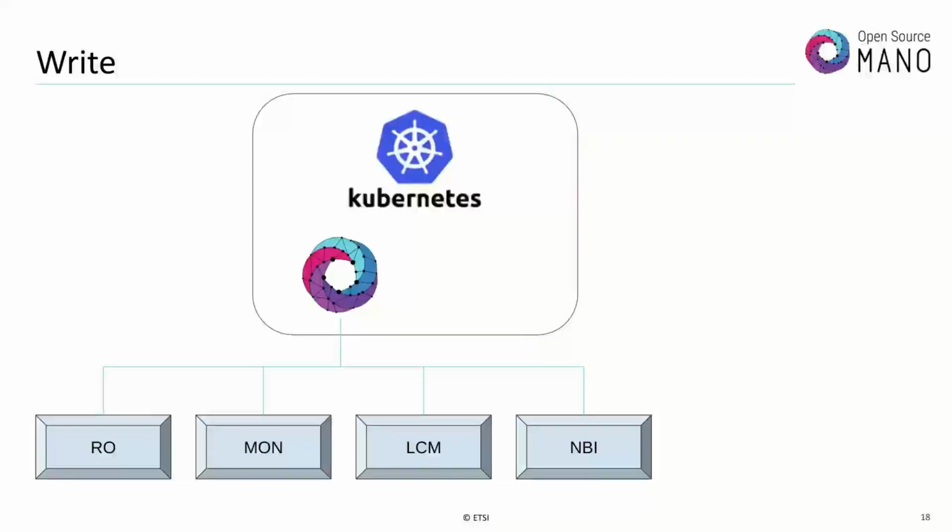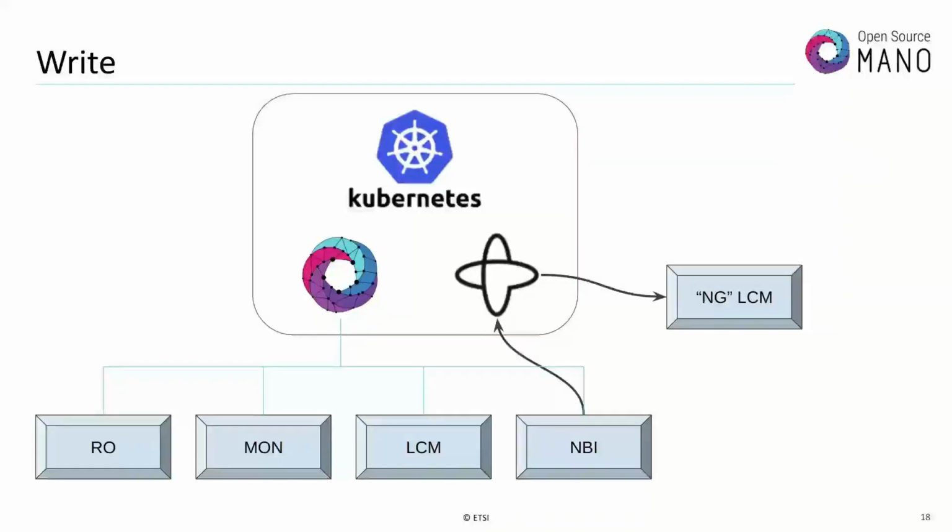Here is a typical OSM installation. Kubernetes, a bunch of services representing the OSM services. We got our RO, et cetera. Then we decided, okay, seeing as Temporal ships as a Docker container, an OCI, we can just go ahead and put that in the same Kubernetes namespace, and any of our services that want to talk to Temporal can. So we can have the NBI be a client. That way, when something happens like deploy a network service, we can have the NBI say, okay, I'd like to start a workflow for deploying the service.